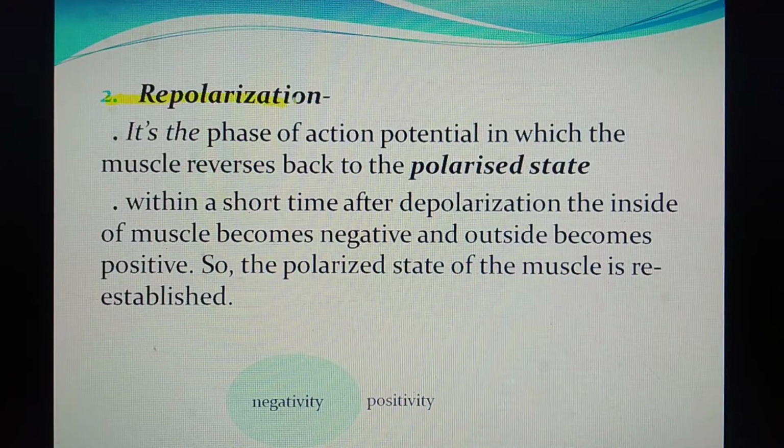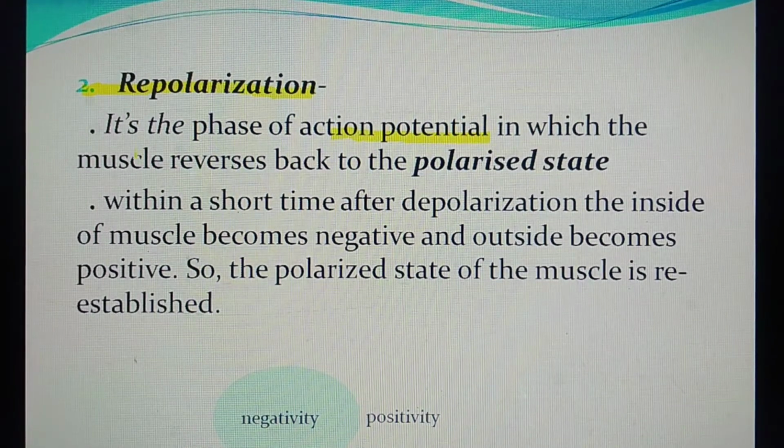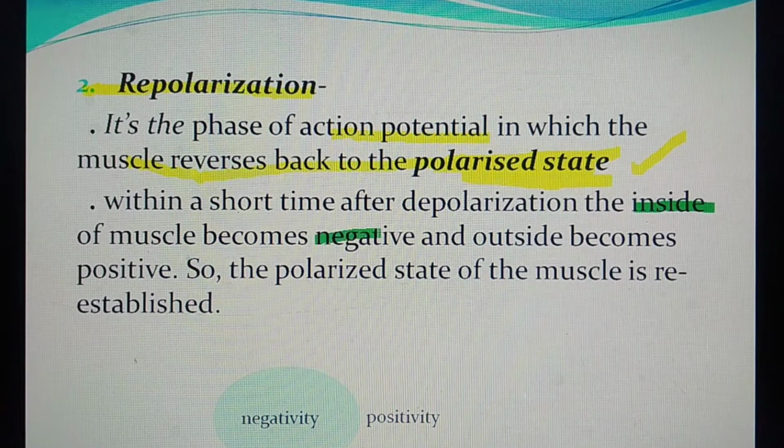Now, second topic is repolarization. It is that phase of action potential in which the muscle reverts back to the polarized state. That means resting condition, that means inside negativity and outside positivity of the cell. So the polarized state of the muscle is re-established.